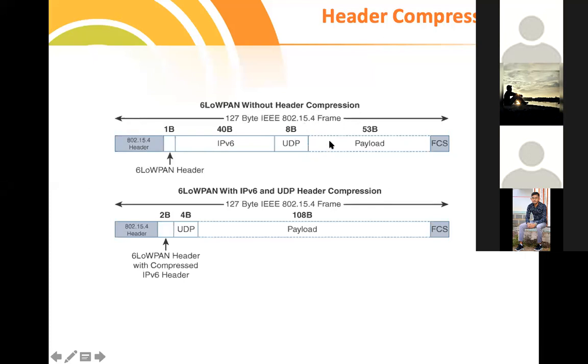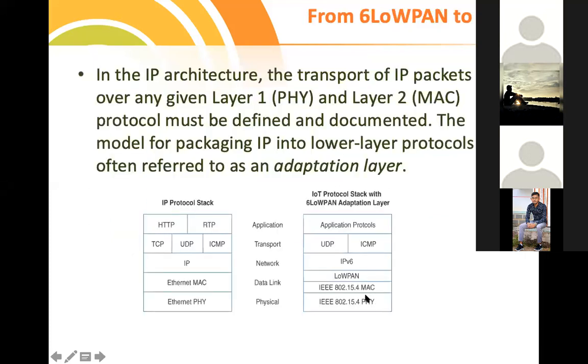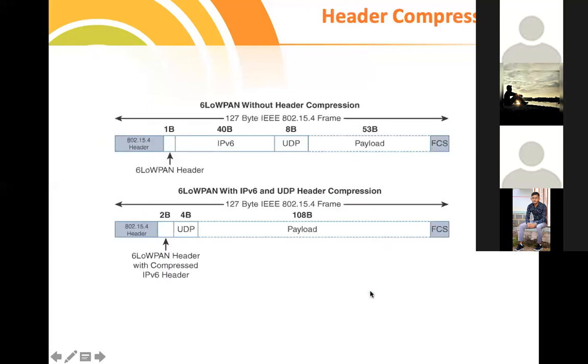So what is this particular frame? Nothing but, in these two sublayers of the physical layer, the MAC layer and the physical layer, how does the data look? If you consider this diagram, if it is IPv6, IPv6 related information consumes 40 bytes, and we may follow TCP or UDP. If it is UDP, it may consume up to 8 bytes. Of the rest, only 53 bytes of payload, only a small amount of payload we can transmit without compression.